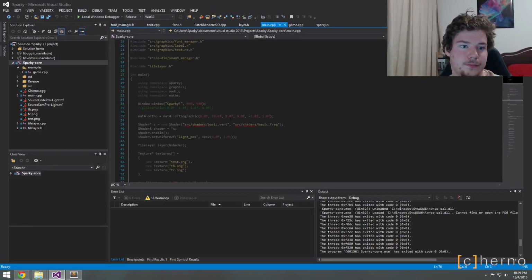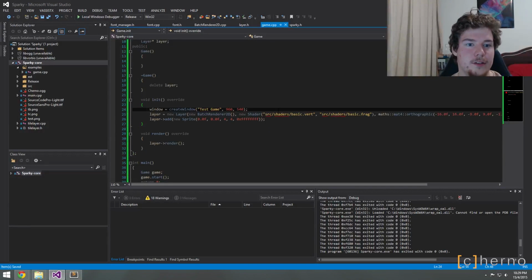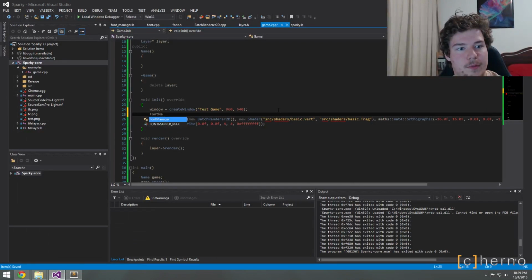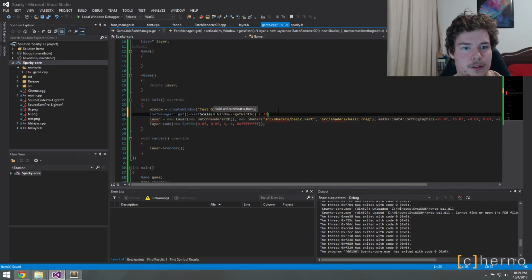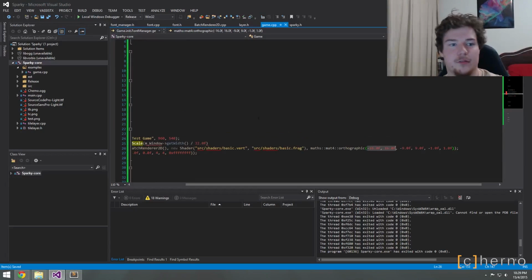Anyway, okay, that's main. We don't care about that anymore. We're way past that. So let's go ahead and say font manager get set scale to mwindow dot get width divided by 32, which, by the way, is our horizontal range.